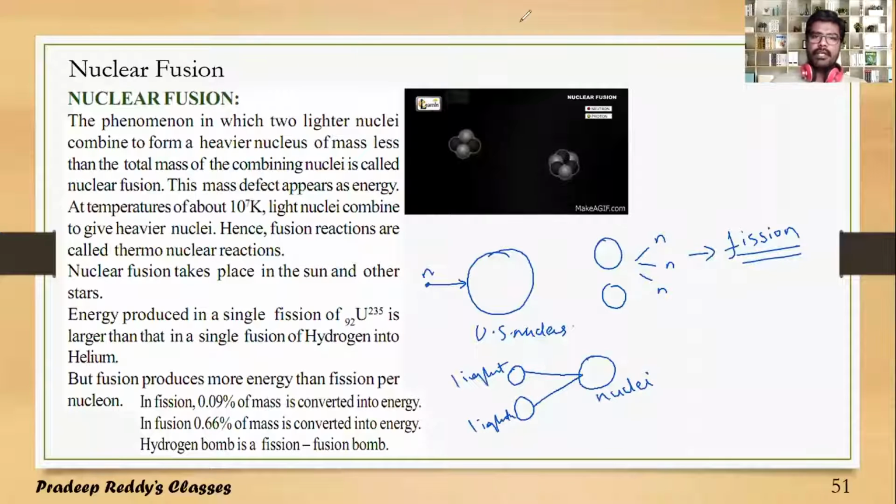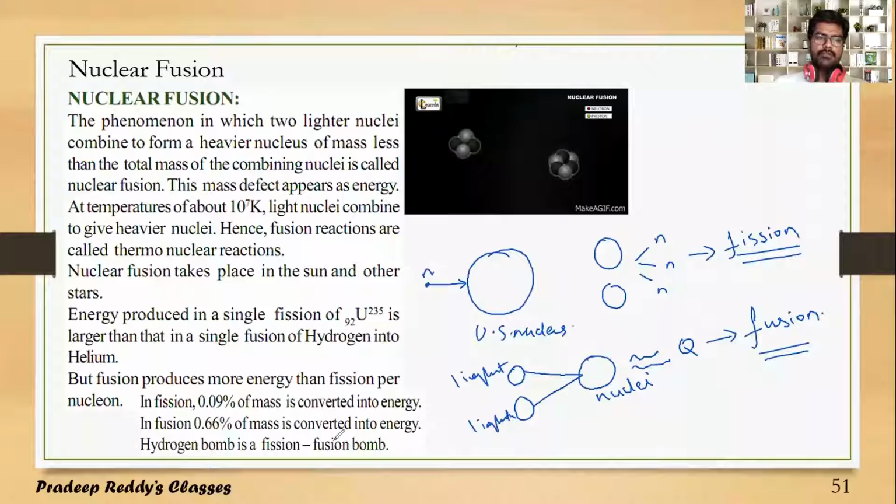Both combine to form one more nucleus. These two lighter nuclei combine to form another nuclear reaction by the release of energy Q. This process is said to be fusion. The converse of nuclear fission is nuclear fusion.